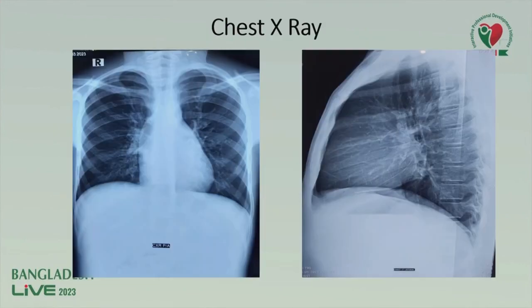Chest X-ray: here if you look very carefully, you will be able to find a linear area of calcification along the left lateral border, and the lateral view also shows calcification in the inferior border of the heart.